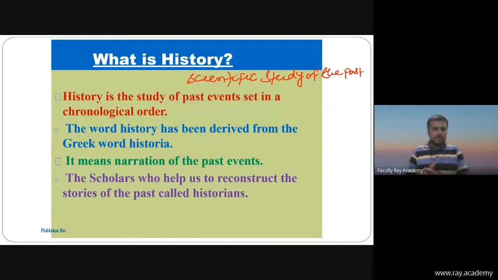So history is a scientific study of the past. History is an incident which impacts human beings' lives.